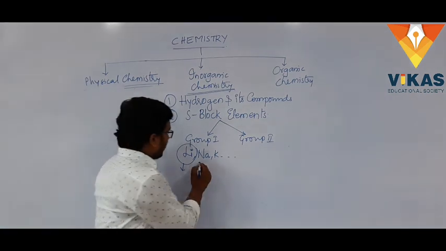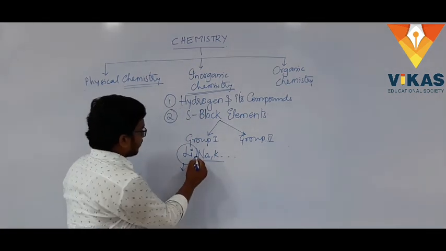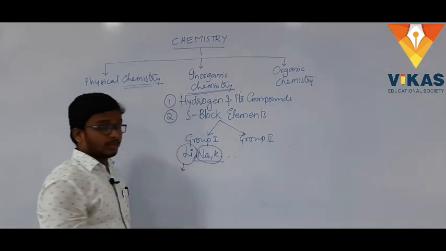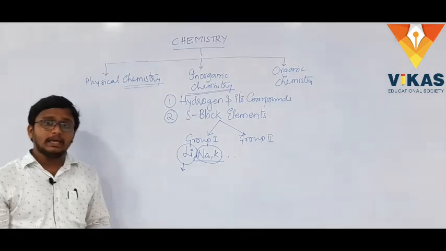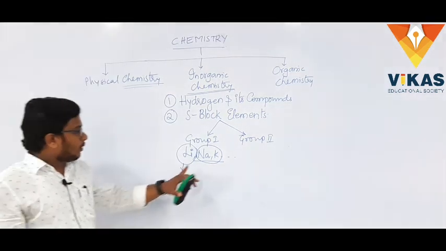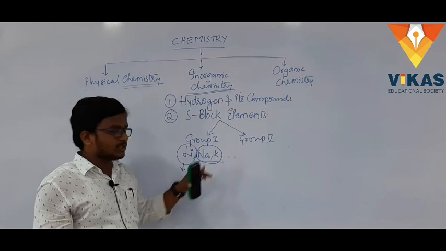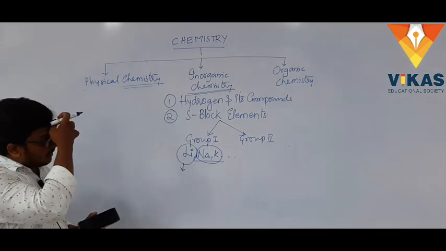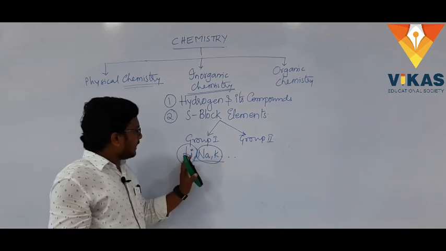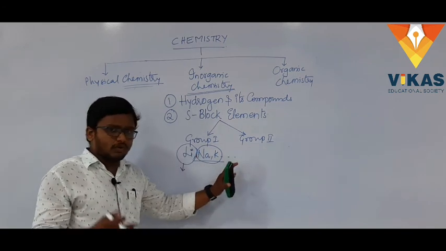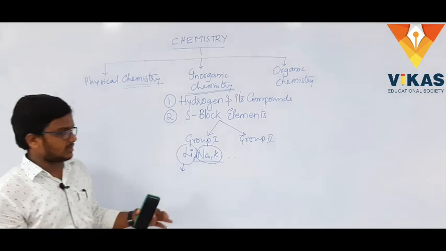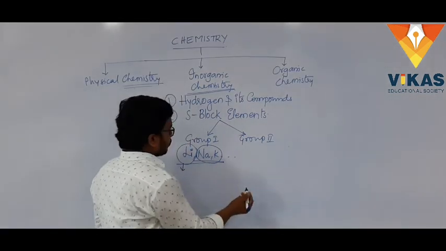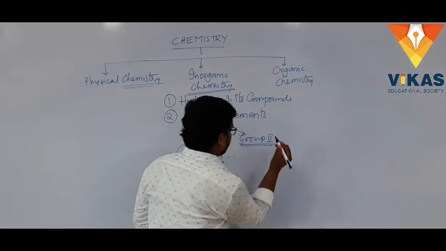We'll also look at sodium and potassium, which are very important in biological aspects. So the importance of sodium and potassium in biological aspects will also be covered here. We'll also see how group 1 compounds are important and how they are synthesized. We will cover that in group 1. So, coming to the group 2 elements.